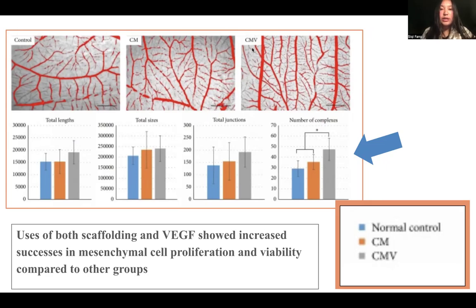As you can see in this image here, CMV is the test that utilizes both VEGFs and scaffolding. CM only has a scaffold, and the control did not have either of the two factors. And off the bat, just looking at these images here, you can tell how this test had more blood vessel formation than the other two. Also, looking at the bar graph, we can see that the test with the scaffolding and the VEGF has had the most number of complexes, the most number of junctions, the largest sizes, and the longest lengths of blood vessels.